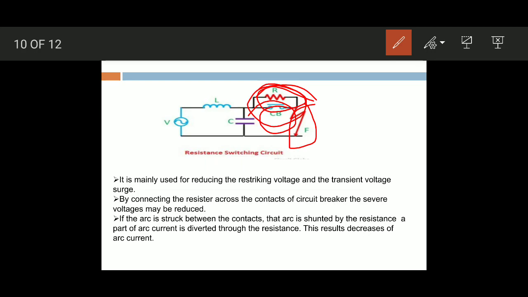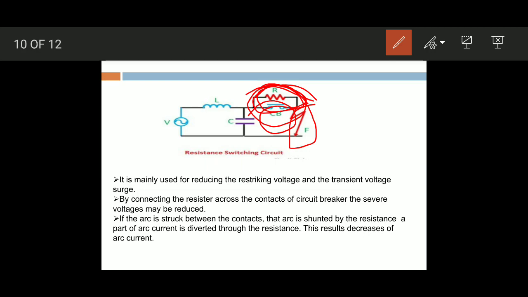A part of the arc current is diverted through the resistance also, resulting in decreasing the arc current. It is used for reducing the restriking voltage and transient voltages, reducing the severe voltage drops.